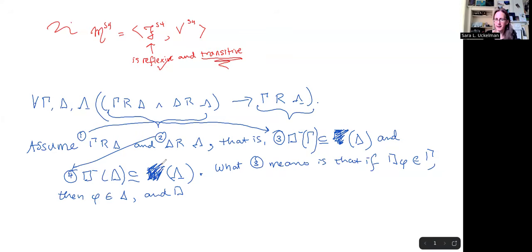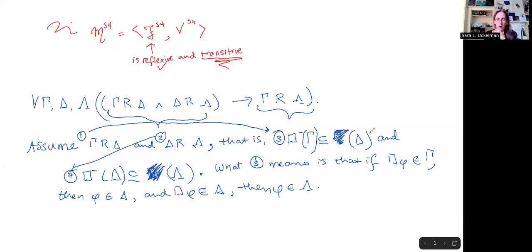Forget those extra box minuses that I put in there. So what we get from 4 is that if necessary phi is in delta, then phi is in lambda. So that is just, again, writing out the definition of what the box minus notation means.